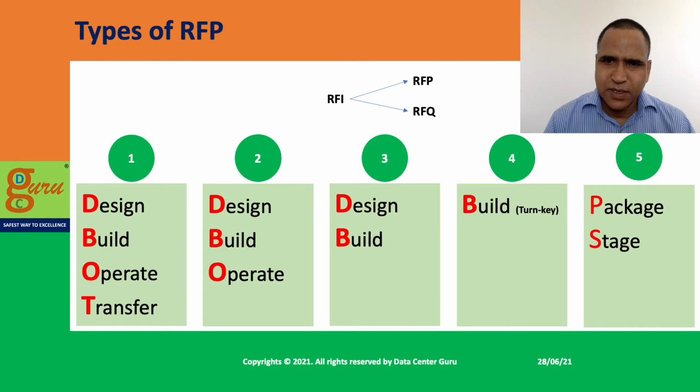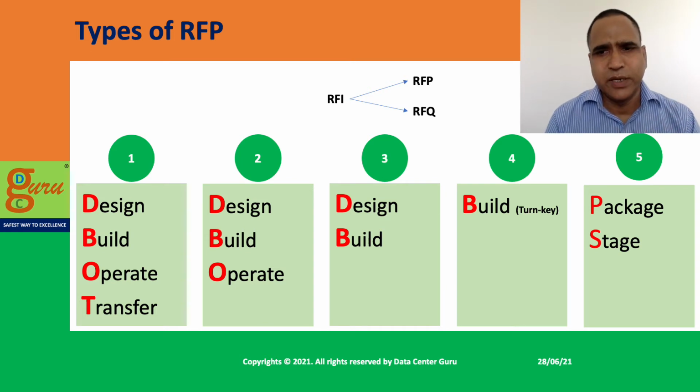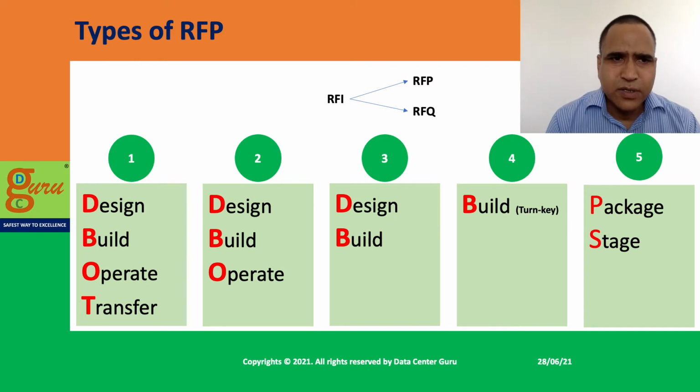In this case, the bids are prepared in such a way that the successful partner has to design the data center, build it, operate it for a certain period, own the entire assets and everything, and then after that operate period is over, transfer it to the owner. This is the DBOT model.